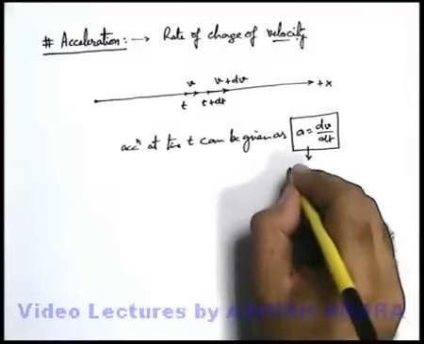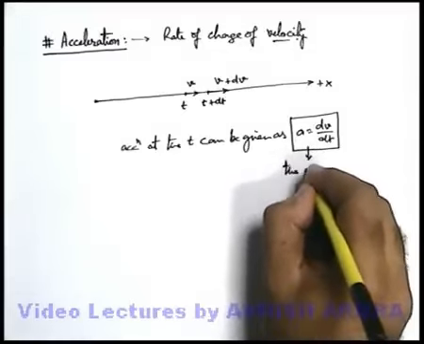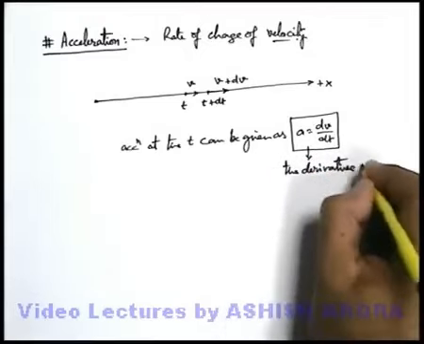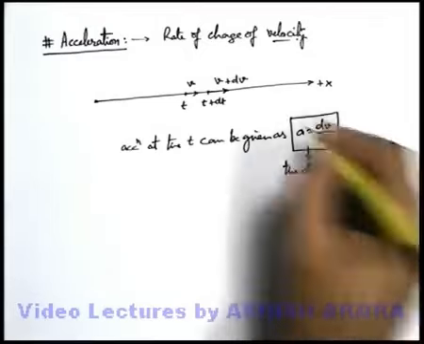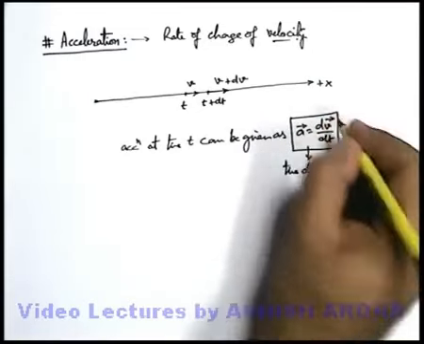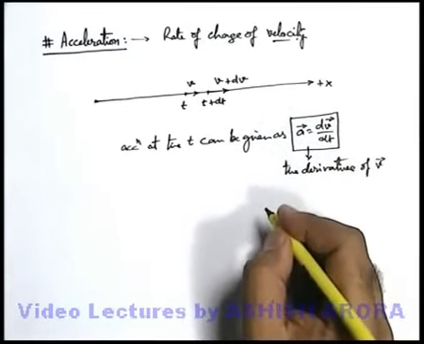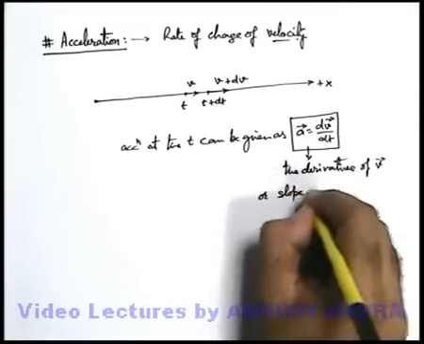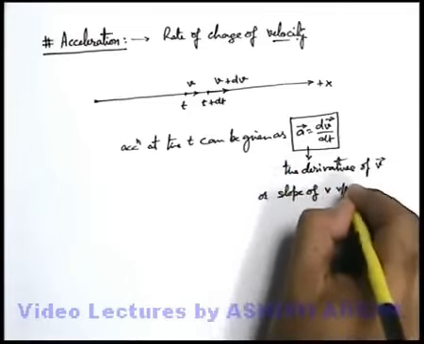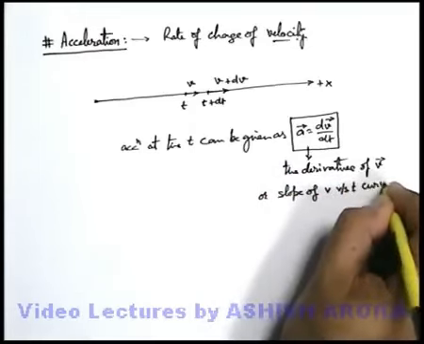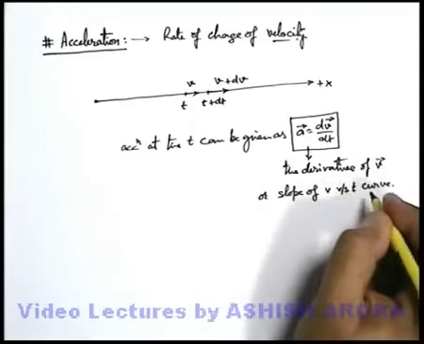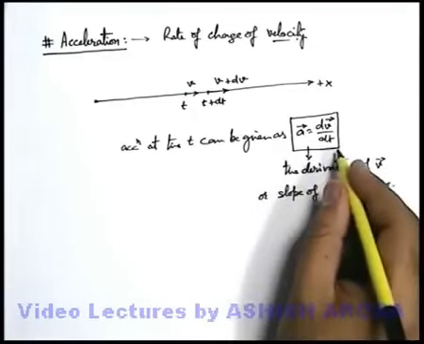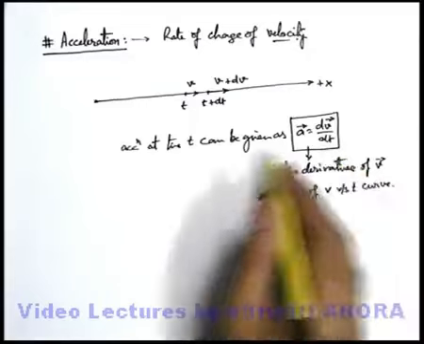This can be simply written as the time derivative of the velocity vector. Vectorially, the acceleration vector is dv vector by dt. It can also be written as the slope of the velocity versus time curve, because dv by dt is the slope of the v-t curve if we are finding the acceleration for a body moving in rectilinear motion.